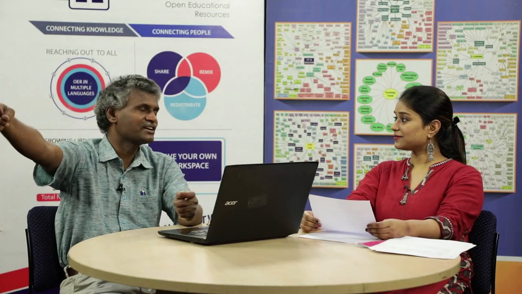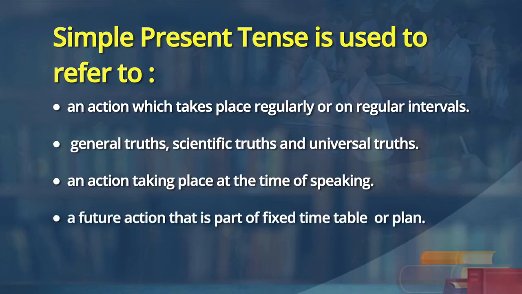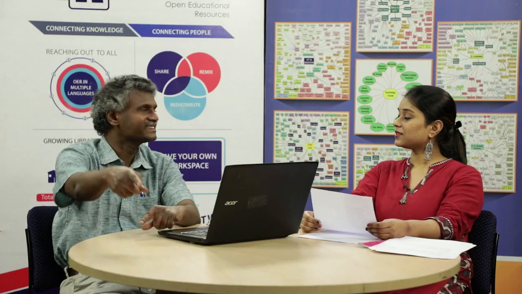He plays cricket there, he goes there, here goes the train to Lahore, to Delhi, to Mumbai. So, many things. Then, simple present tense is used to refer to a future action that is part of a fixed timetable or plan. You said no, the immediate future. The train leaves at 10 p.m.